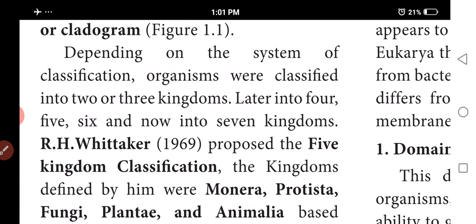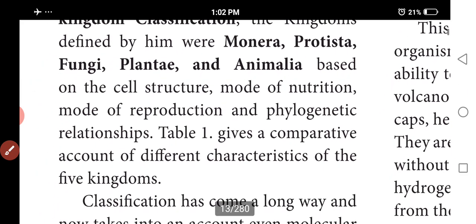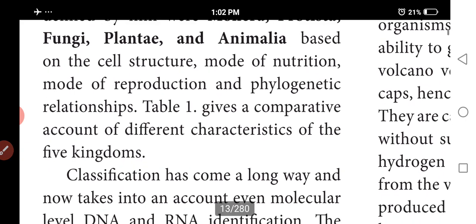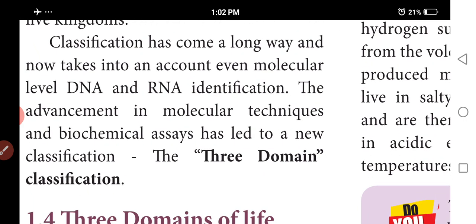Depending on the system of classification, organisms are classified into different numbers of groups. Likewise, the Whittaker classification, which you will study in biobotany, has five kingdoms: Monera, Protista, Fungi, Plantae and Animalia. It is based on cell structure, mode of nutrition, mode of reproduction, and phylogenetic relationship, as given in the book. Next we will study the three domains.